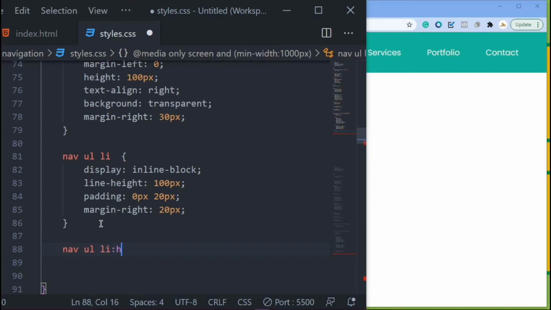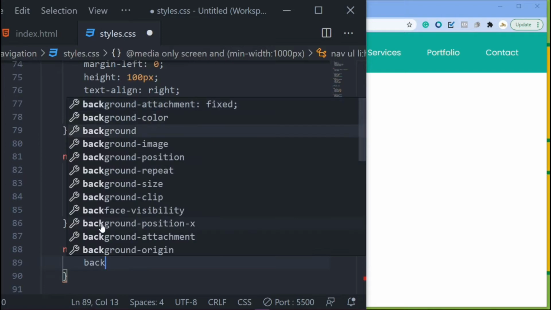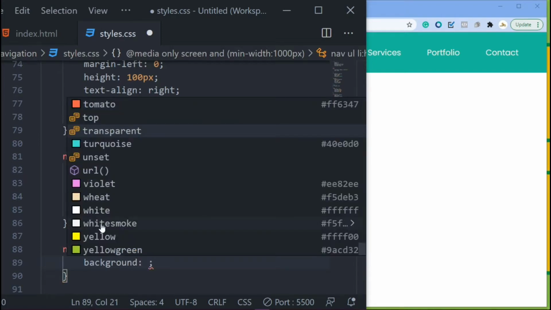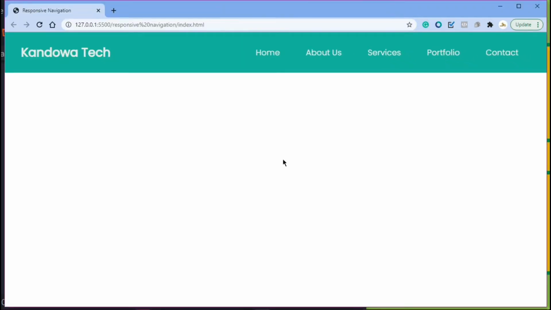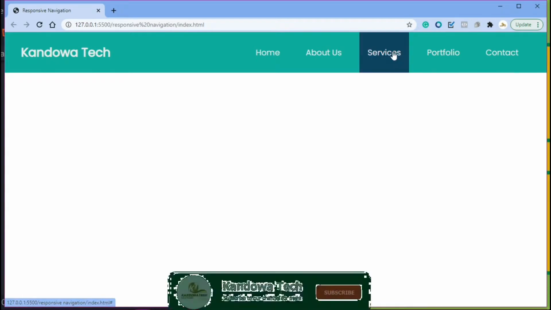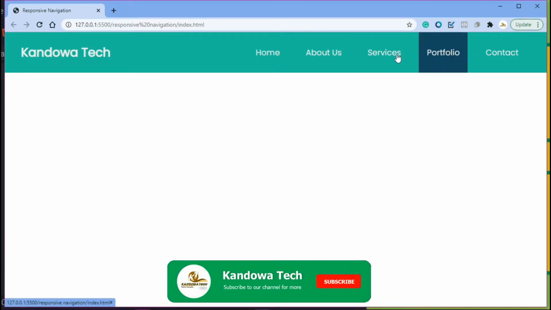Once you hover, you want to give it a different background. Let's use this color, 12475F. Save that. So you come in here, now you see once you hover, you got a different background. See that?